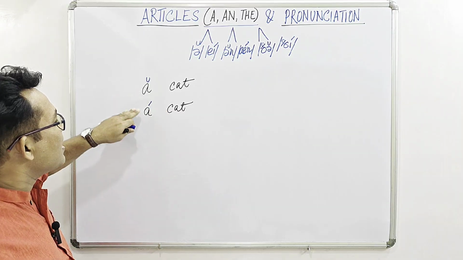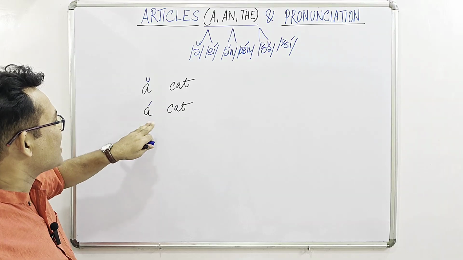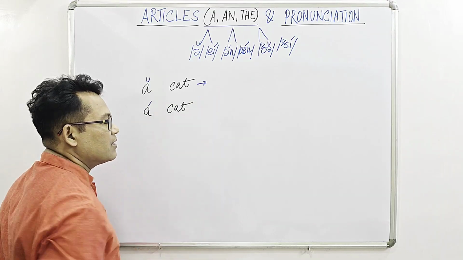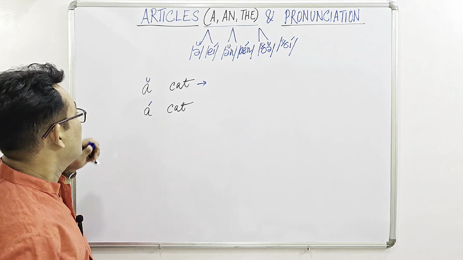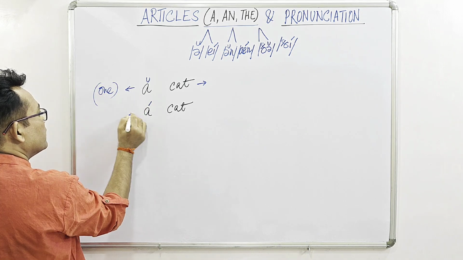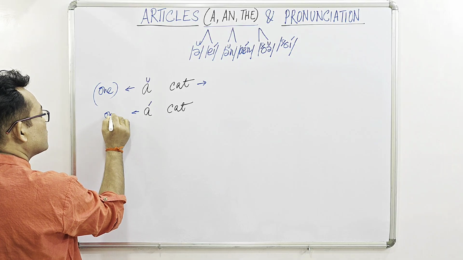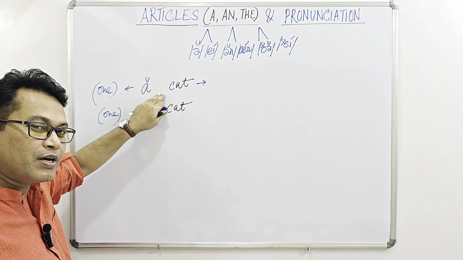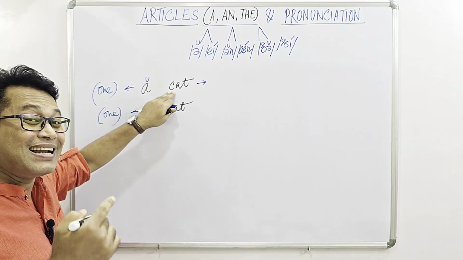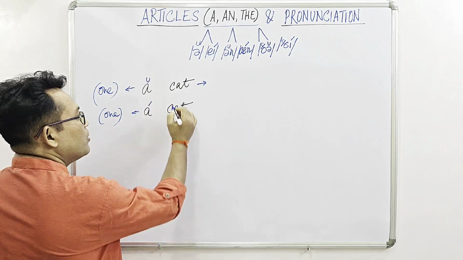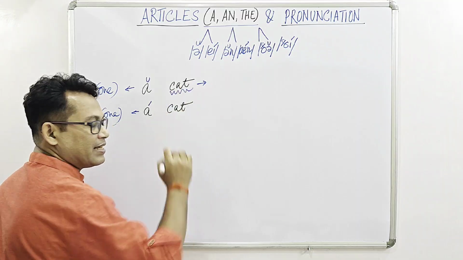So this one is uh, this one is ay. A cat, a cat. Both of them indicate one, remember. But the first phrase is indicating that I am talking about one cat, not one dog or any other animal. So this is where I am putting stress, on the noun after this article a.